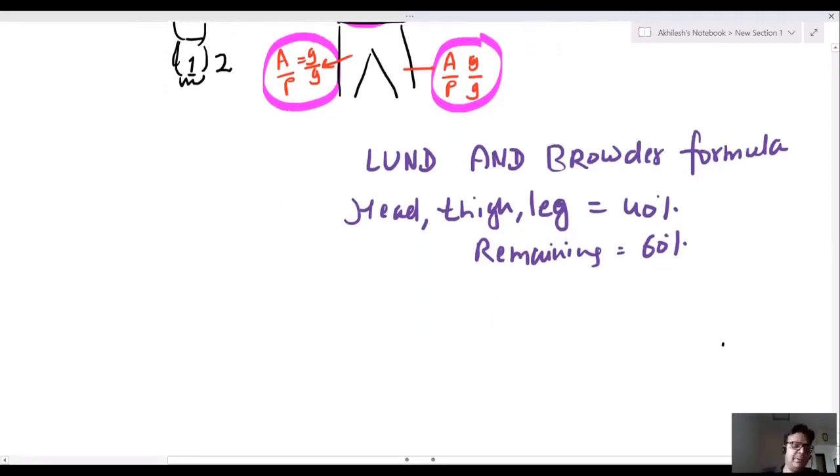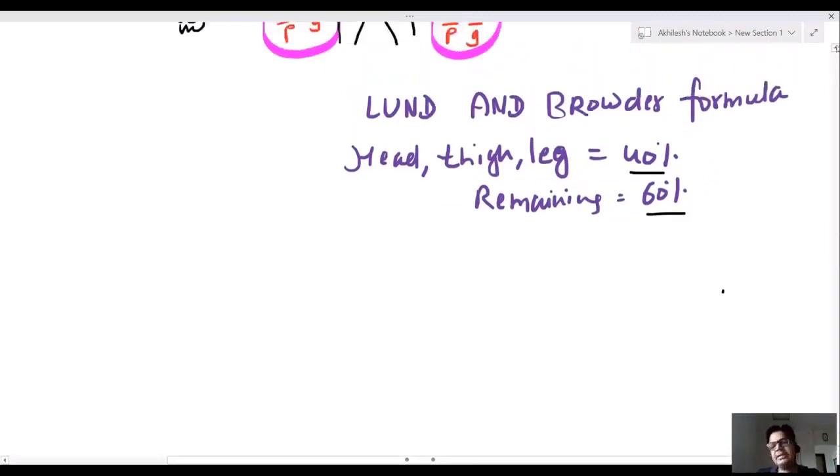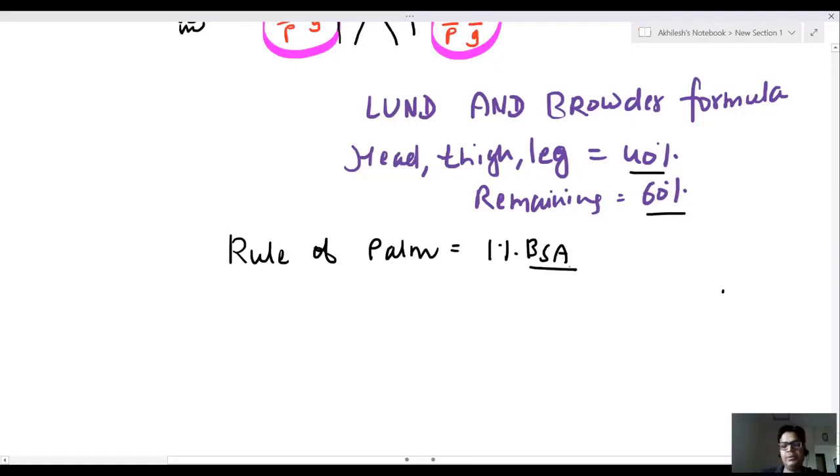Lund and Browder formula is also different for infants. Head, thigh, and leg are 40%. Remaining areas are 60%. Now, rule of palm. Palm covers 1% body surface area. Your palm covers 1% body surface area. This is known as the rule of palm.